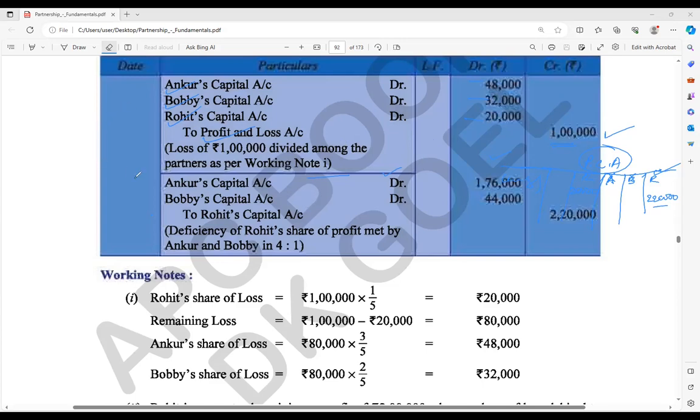Now see the next part, that is Rohit is going to get 1,20,000 rupees profit. So how much will they give him, as per this ratio 4 is to 1? So how much is Rohit going to get? 2 lakh plus how much Rohit actually subtracted from the capital, 20,000, 2 lakh 20,000. So 20,000 into 4 by 5, do that, that will be 1,76,000. And here also it should be this one. I hope this part is clear.